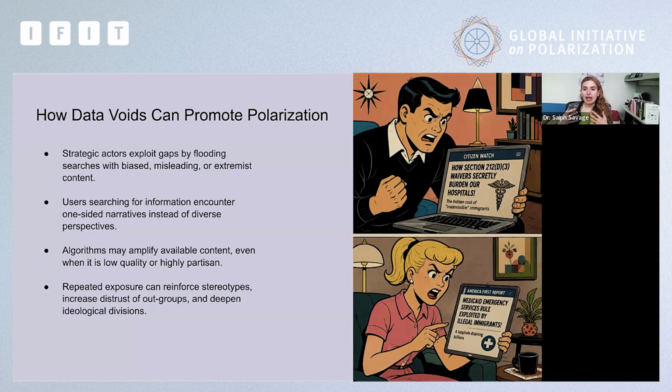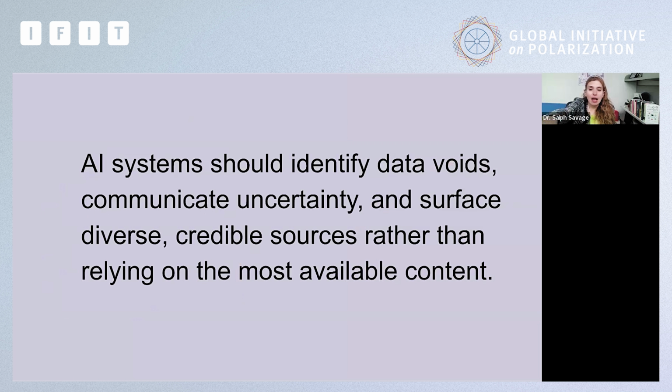And so this can create a polarization where, for example, citizens in a big city can look down on the indigenous communities because they think that the indigenous communities are the ones creating a lot of violence and a lot of problems in their city, when maybe the indigenous communities have played absolutely no role. This is a way in which data voids can be exploited by bad actors to promote their agenda and create polarization between citizens.